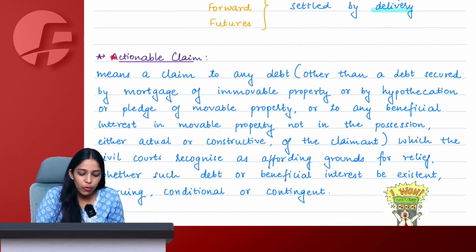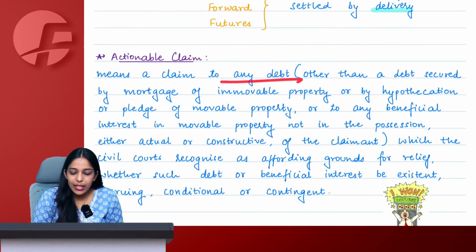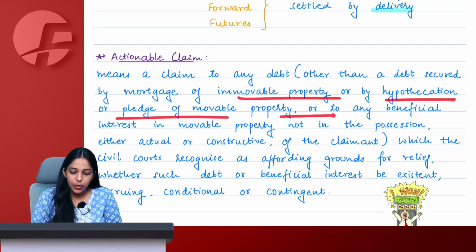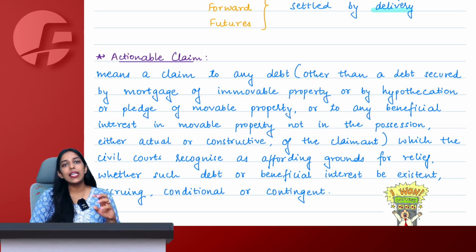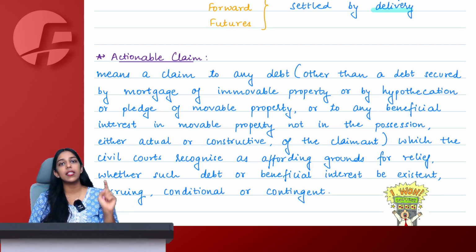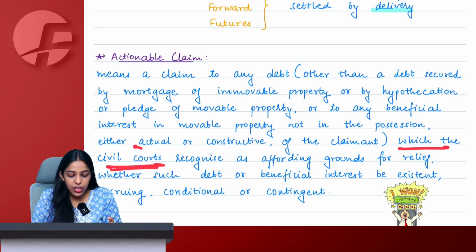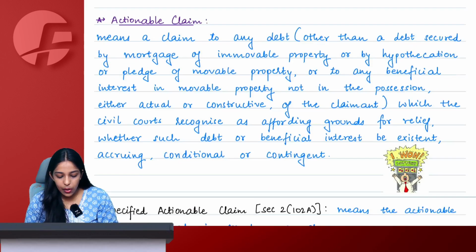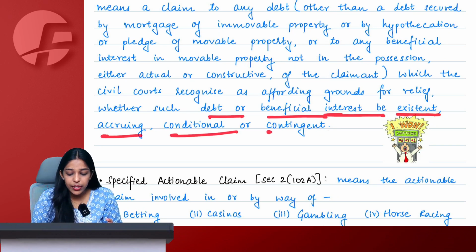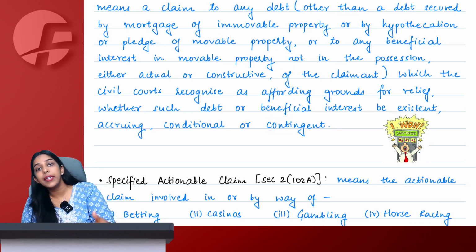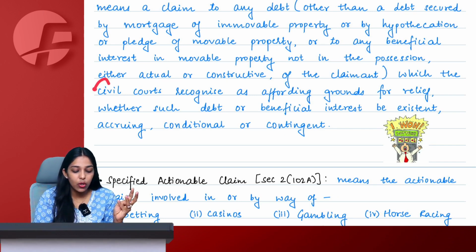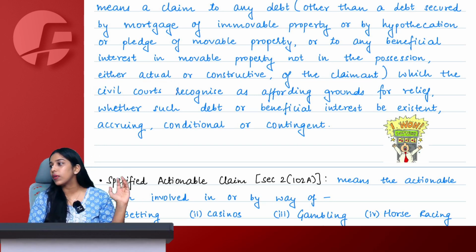Now moving to actionable claim. Simply a claim to any kind of debt other than a secured debt. So let's say your debt is secured by any immovable property or hypothecation or pledge or anything like that. In that case, it will not be an actionable claim because it is sure to happen. In case of an unsecured debt, we consider it as an actionable claim, which the civil courts recognize as affording grounds for relief, whether such debt is existent, accruing, conditional or contingent. It could happen, it could not happen, but if it happens, I can go and take an action against it because the civil courts recognize these kinds of actions. They are known as actionable claims.